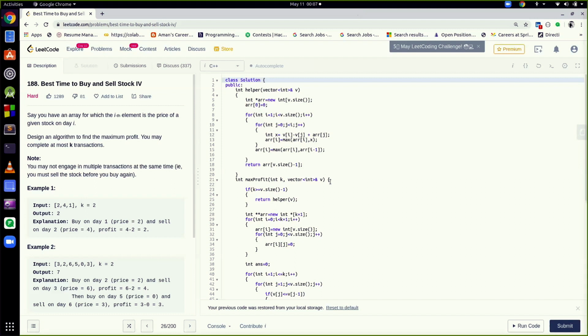Today we'll be discussing a next problem based on stocks only. If you remember, in the first video based on stocks, we had the number of transactions as 1. In the second video, we made the constraints tighter, so the number of transactions was 2. Now, in this problem, which is again one of the hardest problems of LeetCode, we are generalizing the problem. Let the number of transactions be k, where k can be 2, 3, 4, 10, 20, any number.